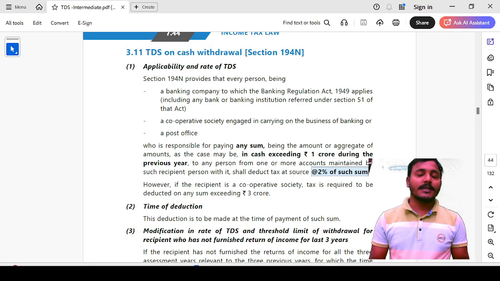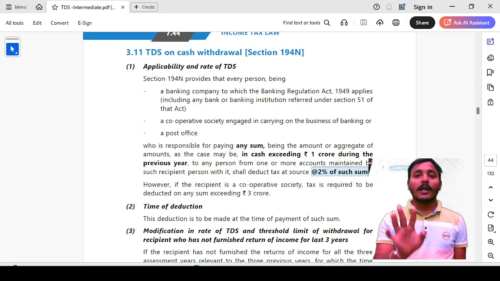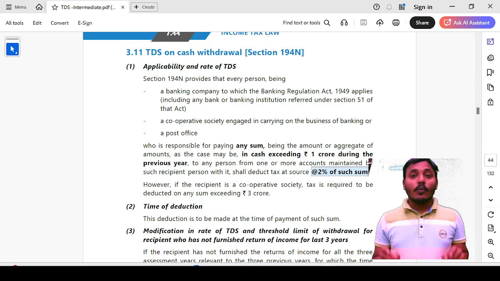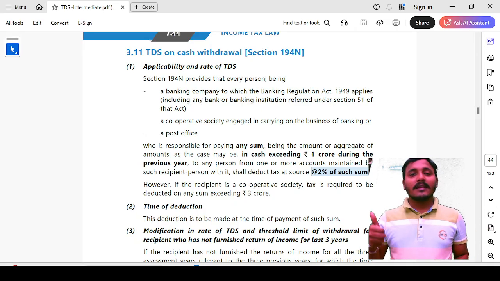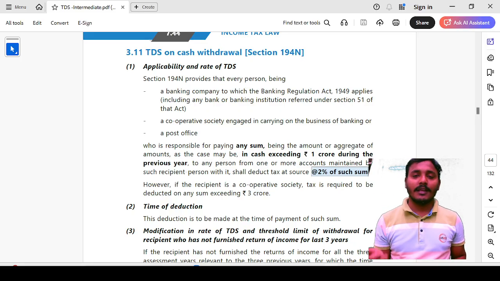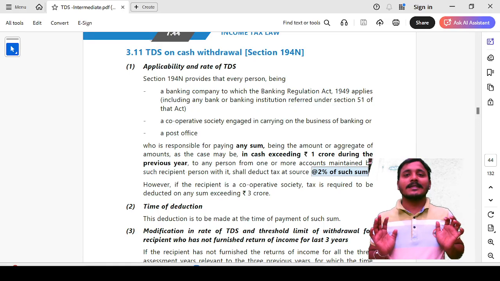Now let us discuss who is a deductee. Deductees are classified broadly into two categories. One is any person other than a cooperative society. Second one, a cooperative society. Why are we splitting these two? Because the limit is different for a cooperative society and for others. Other than cooperative society includes individual, partnership firm, company, AOP, LLP, or any trust or any other person except a cooperative society. Second one, cooperative society. These two persons are deductees.